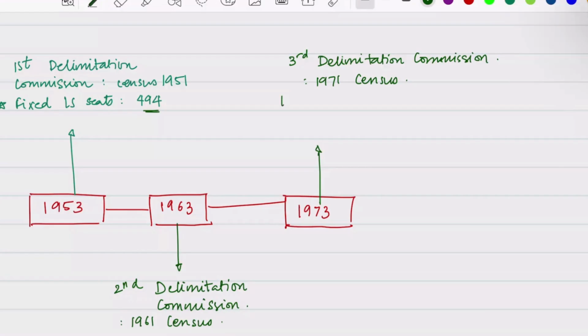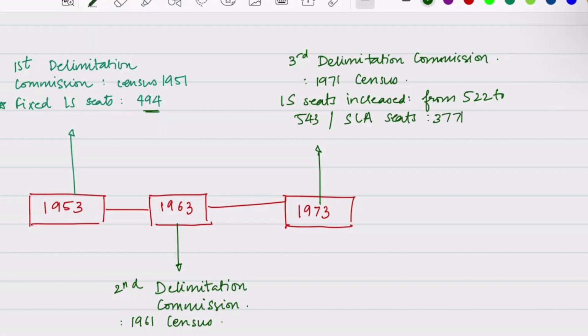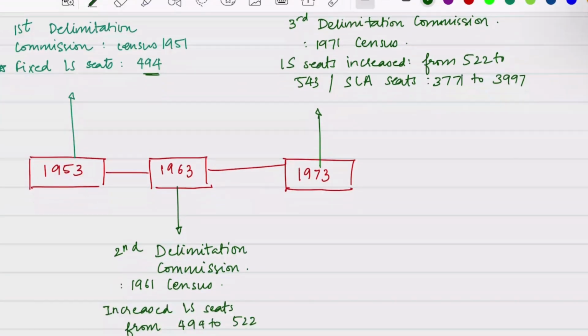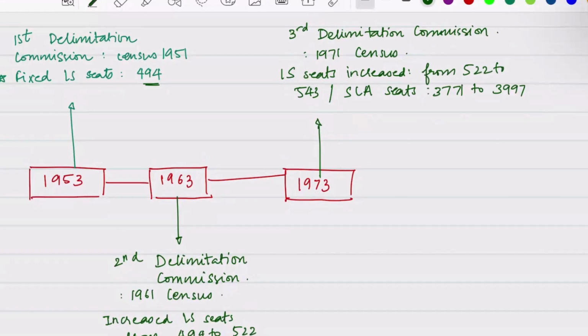So Lok Sabha seats increased from 522 to 543, and the state legislative assembly seats were increased from 3,771 to 3,997.